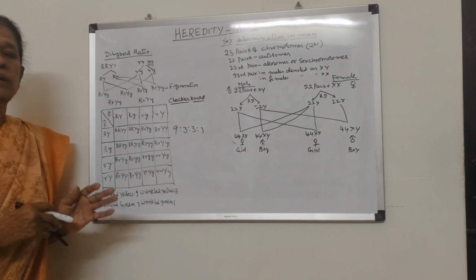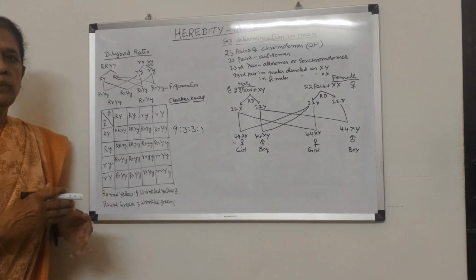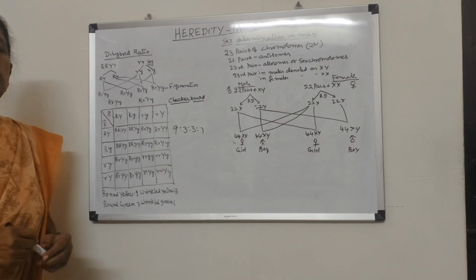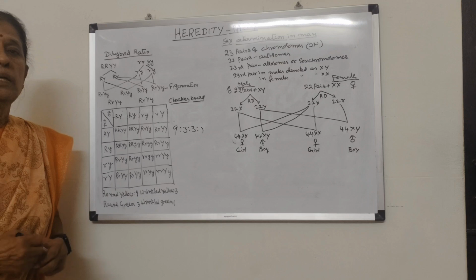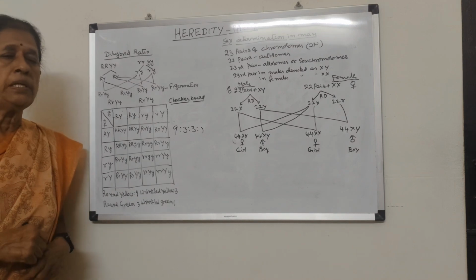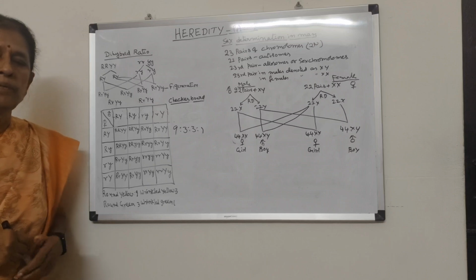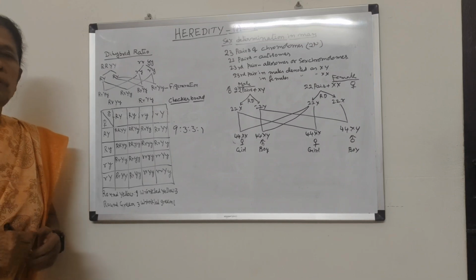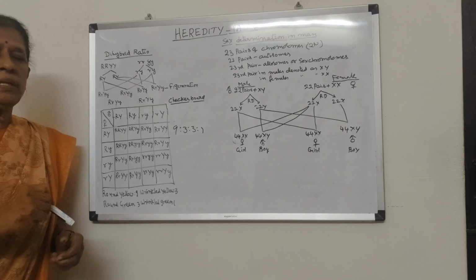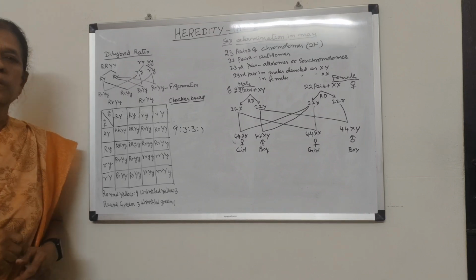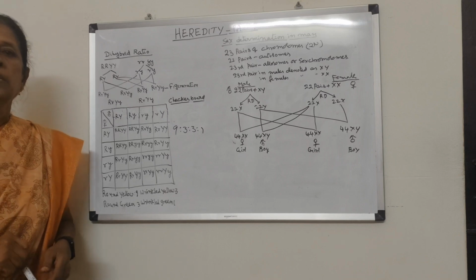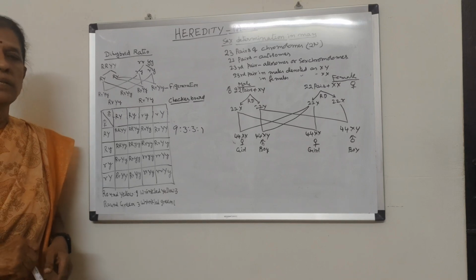But he crossed the same plants, that means those obtained in the F1 generation. In the F2 generation, he obtained the green color which was not seen in the first generation. So he did the same experiments with different characters, and he obtained the same result. After getting the same result, he came to the conclusion and proposed 3 laws: law of dominance, law of segregation, law of independent assortment.